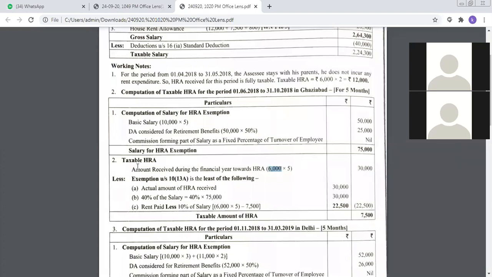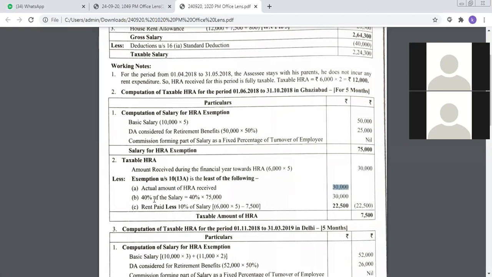Amount received means the company paid him, that is the reason he received it. So he received 6,000 rupees as HRA, and that too we are going to consider only 5 months because his stay in Ghaziabad was only for 5 months. So 6,000 into 5 works out at 30,000 rupees is the HRA that he received for 5 months. Fair enough. Now we have to look for the exemption limits, right? The first condition in exemption limit says what is the actual HRA that he received. He received 30,000 from the company. So same 30,000 we are going to write down here once again.